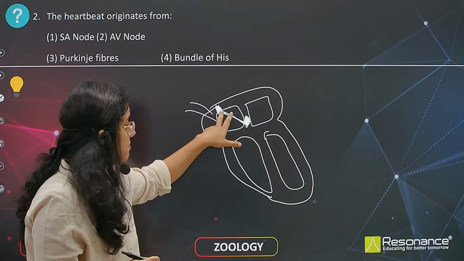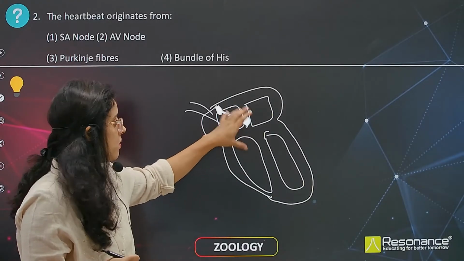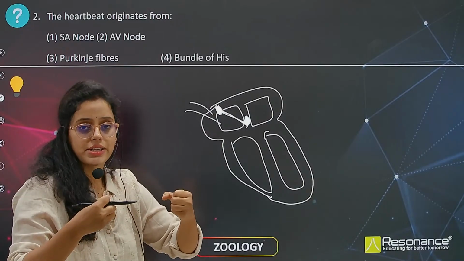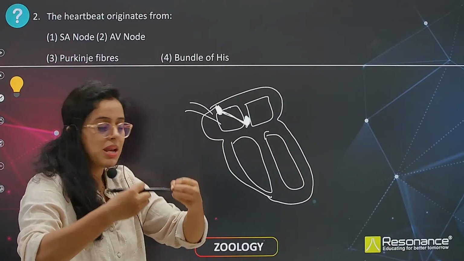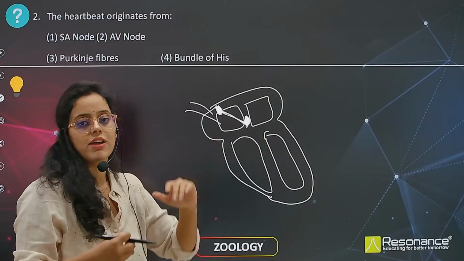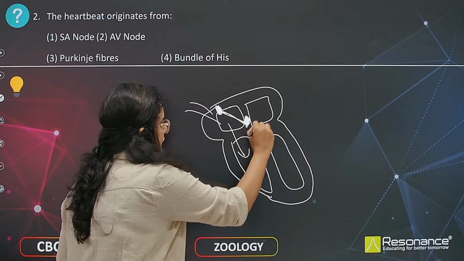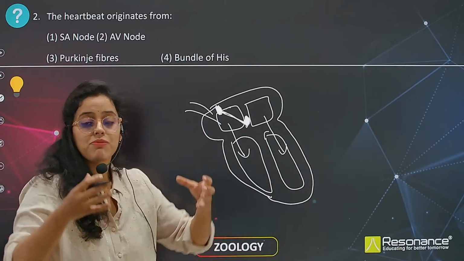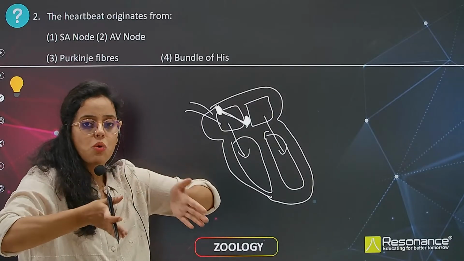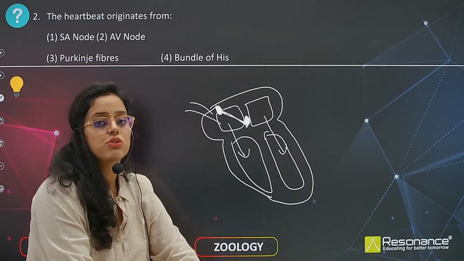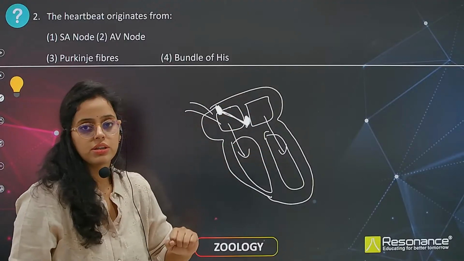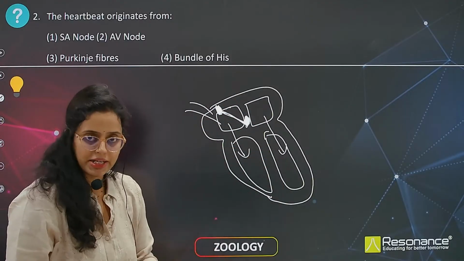Because when impulses are traveling from SA node to AV node, the auricles contract. When auricles contract, the blood enters into the ventricles. So when this happens, the valves open and allow the blood to flow to the ventricles. Now the ventricles have blood.